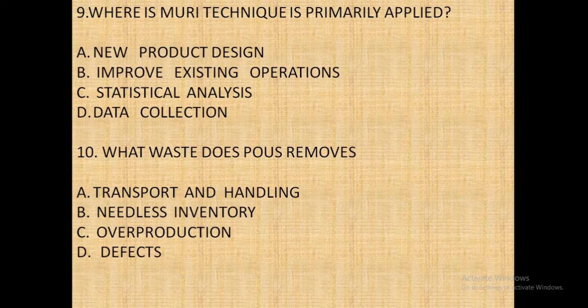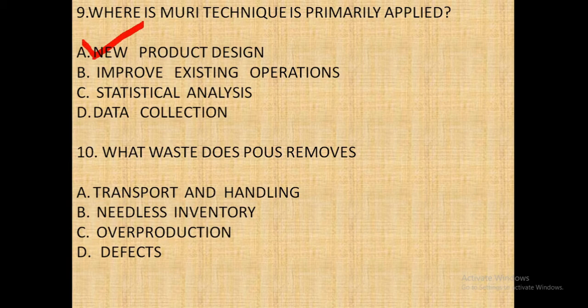Question number 9. Where is the Muri technique primarily applied? The options are new product design, improve existing operations, statistical analysis and data collection. The answer is new production. So next question.